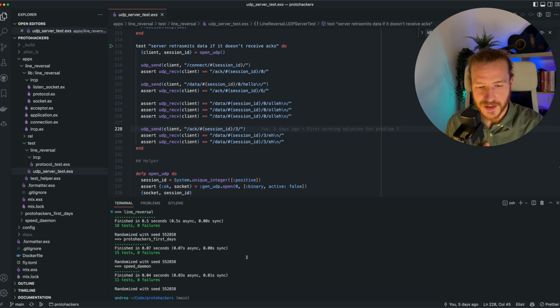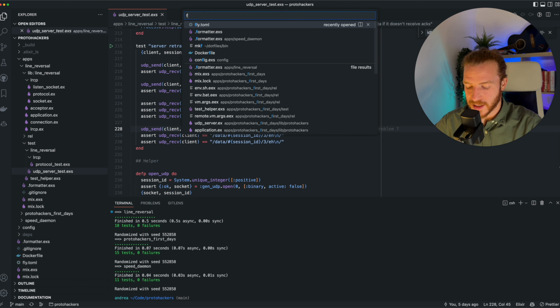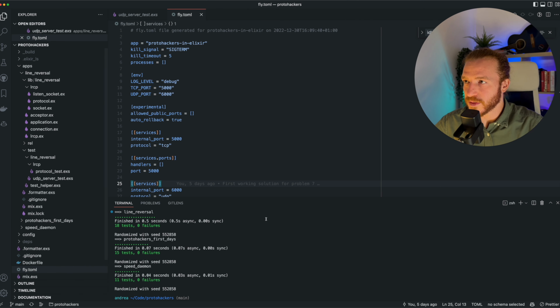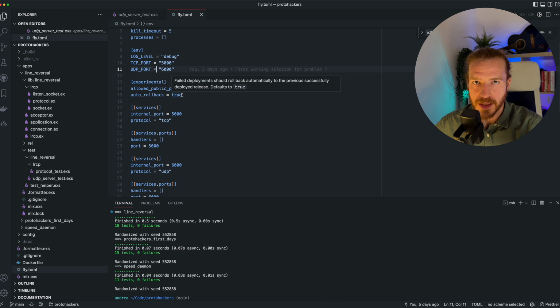It makes things a little bit faster, it deploys faster, and it makes tests faster if you run just tests for a single application, and it just makes it also easier to run a single application at a time on fly.io instead of having all the ports open, so I don't take needless advantage of their nice resources. And if I look at the fly configuration now, we only have 2 ports open, which are 5000 and 6000, just one for TCP and one for UDP for simplicity, so that I don't have to go change the configuration when I deploy.